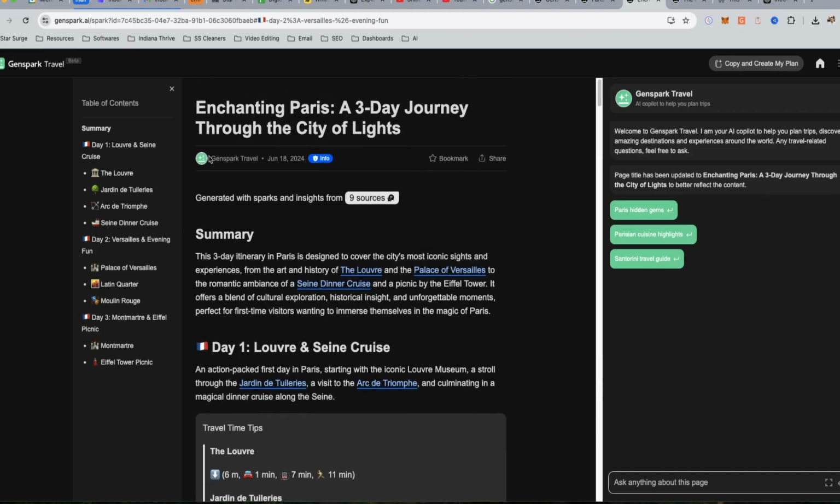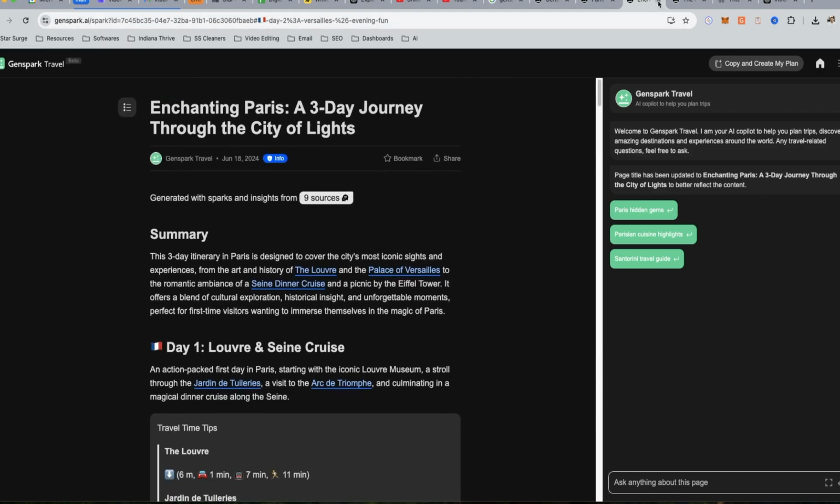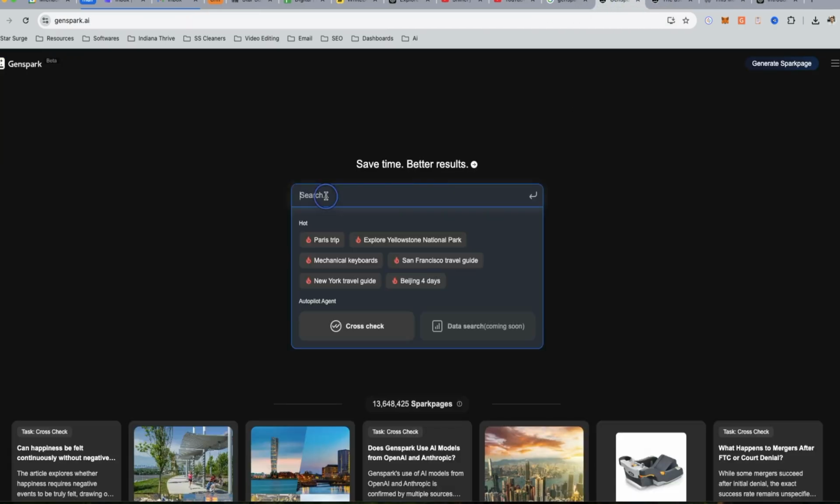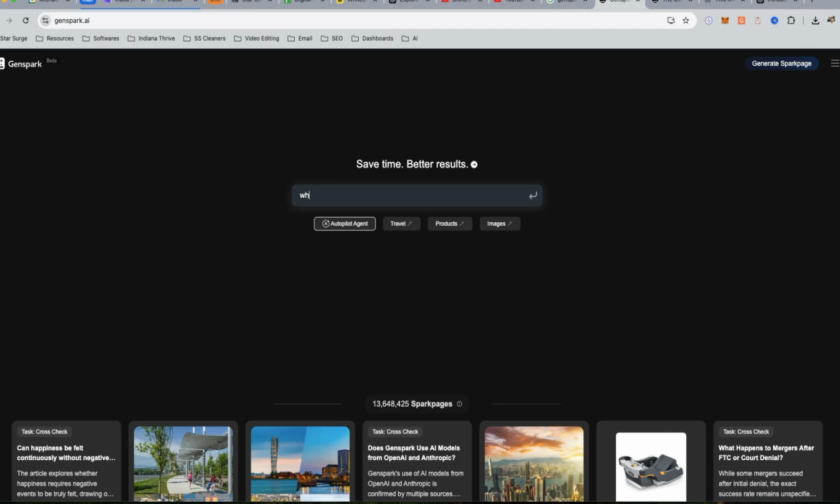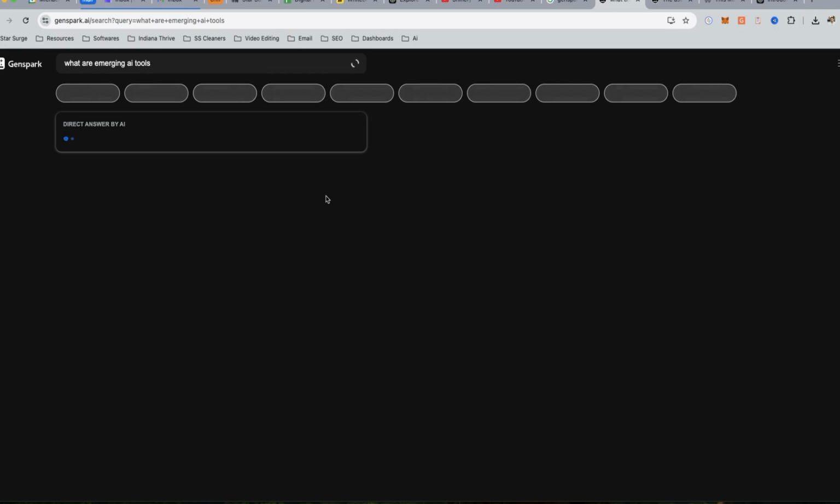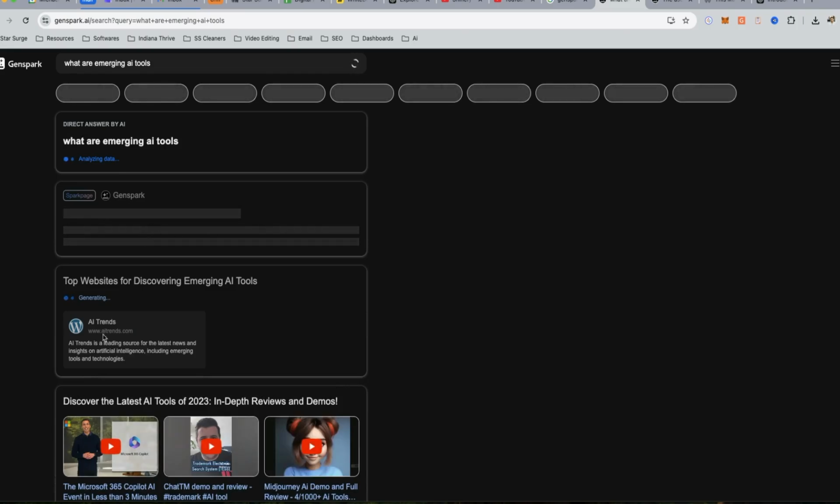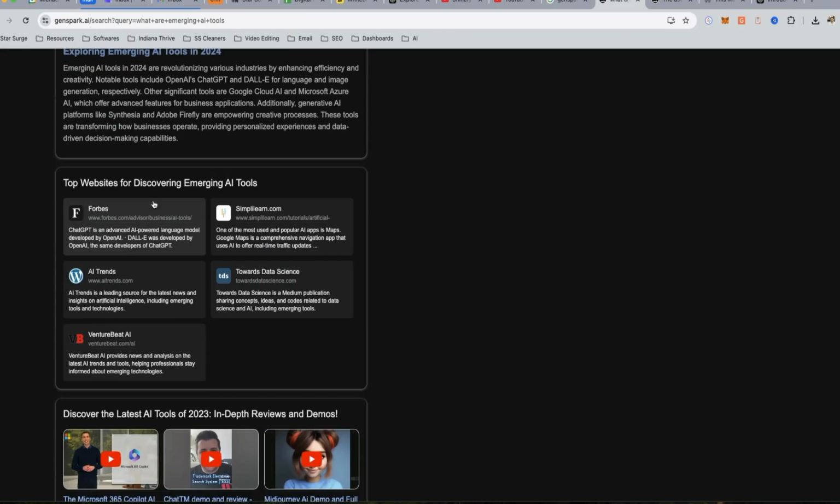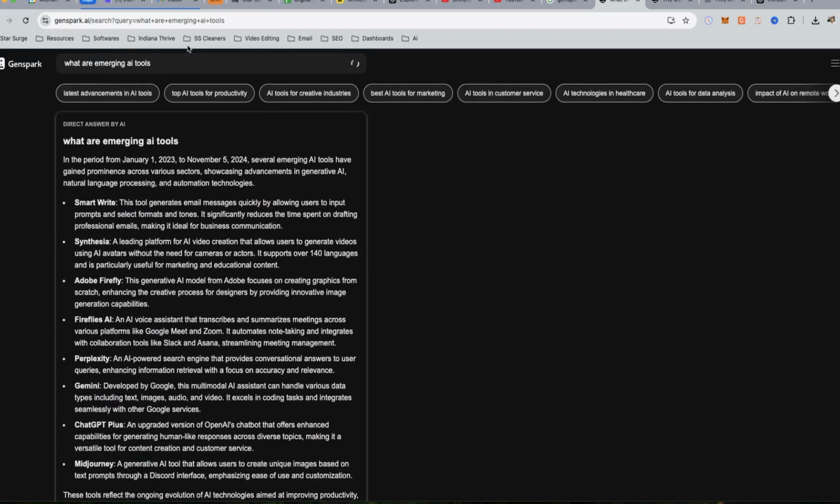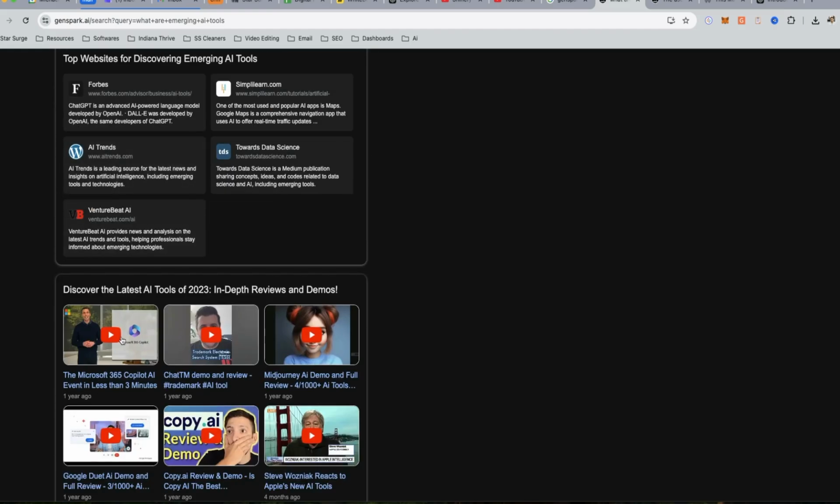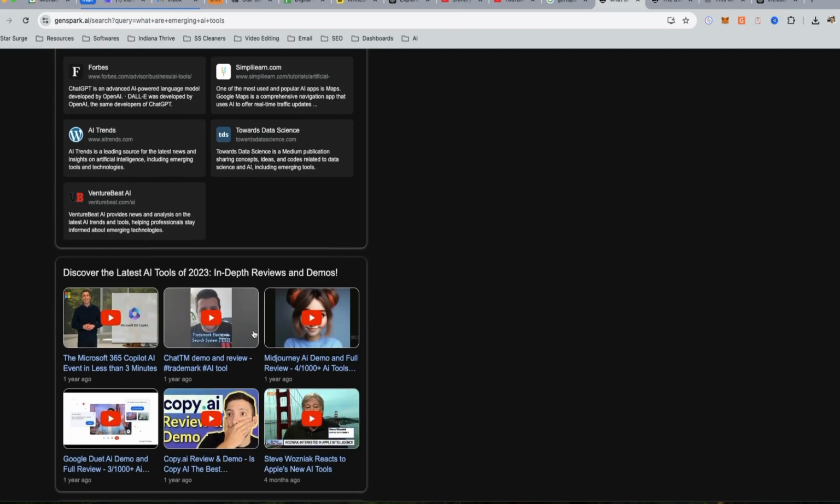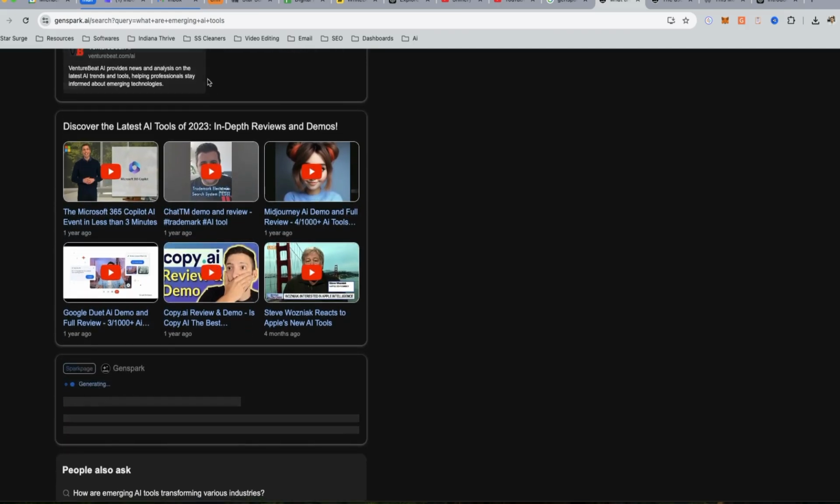But what I'm going to be using this more for is, let's go back to the homepage and just look up, what are the... is use this to try to find some new and emerging AI tools. So it's literally, as you can see, going through the web. See, if you were trying to rank for what are emerging AI tools, you could potentially get views from this AI-powered search engine based on that.